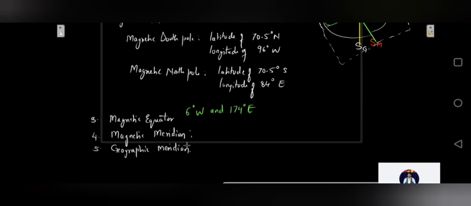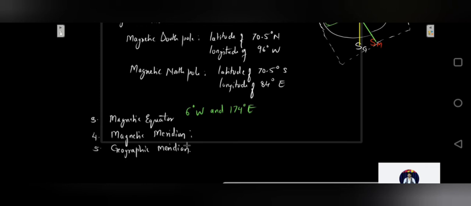Okay, at your position, consider the longitude where you are standing, and the geographical axis. A plane passing through these two is going to be the geographical meridian. So geographical meridian is the vertical plane passing through the geographical North and South Pole. So these are some important terms you need to know over here.